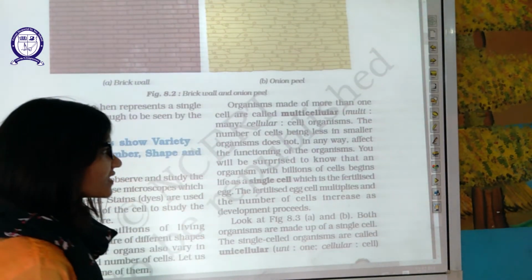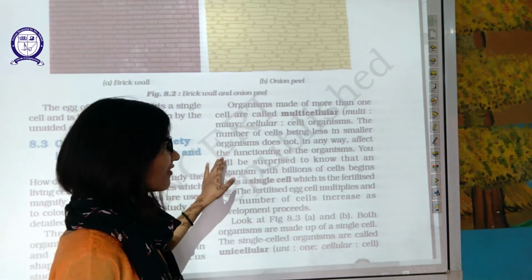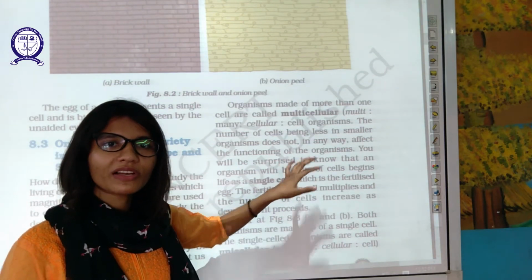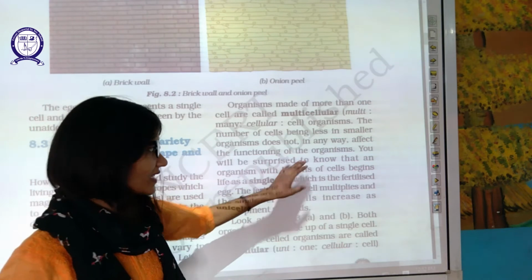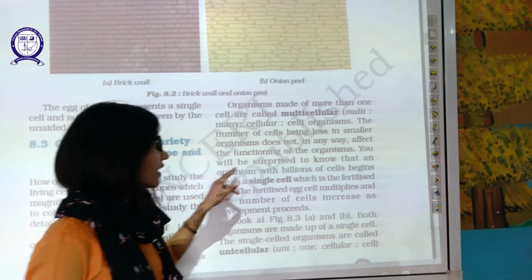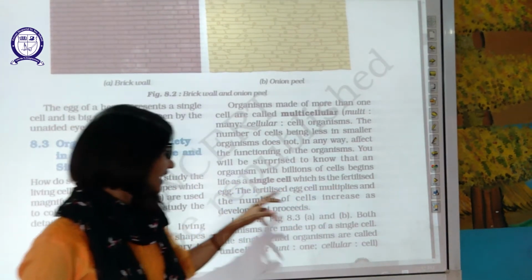Now, the number of cells being less in a smaller organism does not in any way affect the function of the organism. An organism can function with one single cell also. It can perform all the functions with that one cell. You will be surprised to know that an organism with billions of cells began life as a single cell, which is a fertilized egg.